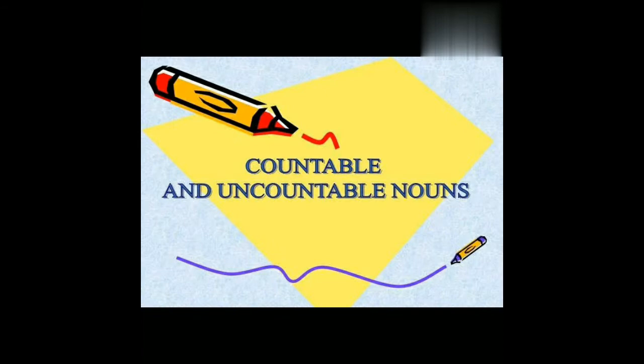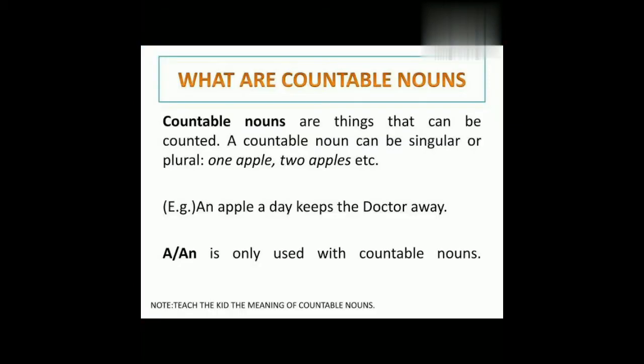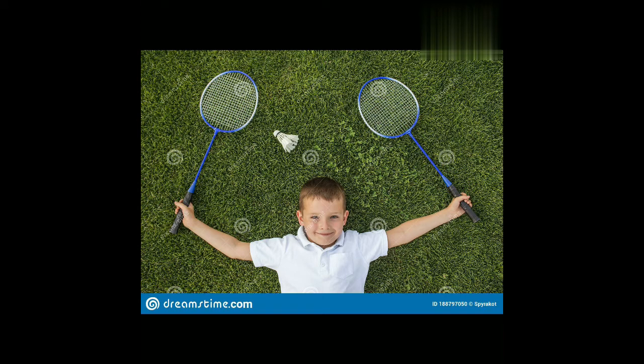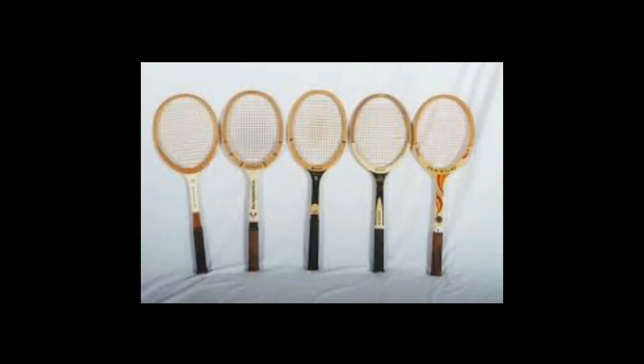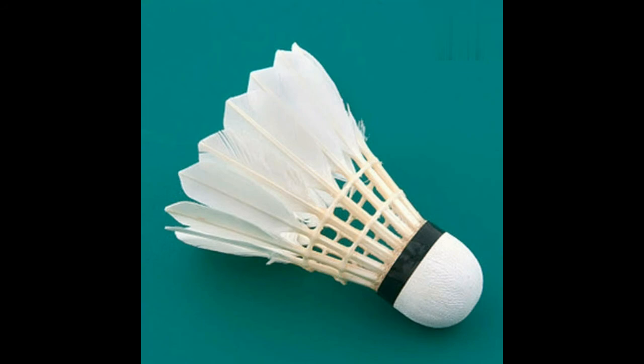The next type of noun is countable noun and uncountable noun. The nouns which can be counted are called countable nouns. If a noun is countable, then a and an can be used before countable nouns. Example, a book, an egg. The question how many is asked for countable nouns. Example, how many rackets does Jack have? Numbers can be used with countable nouns. Example, 5 rackets, 1 shuttlecock.